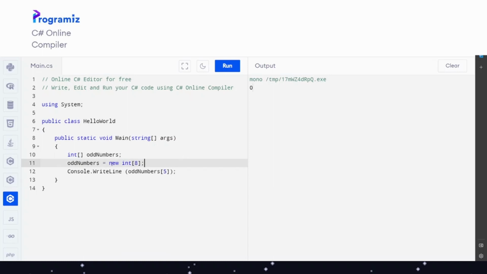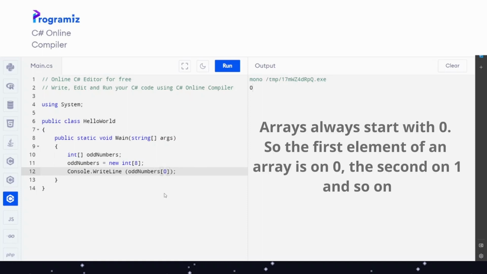The specific thing is that this new int 8 creates an array of 8 different zeros on 8 different positions. So the first value is 0, the second value, the fourth, the fifth, the 8th value are all 0. And just for clarification, the first value is the value on the place 0.